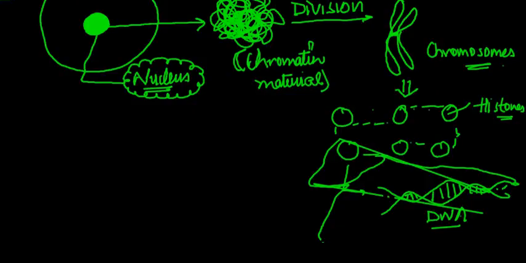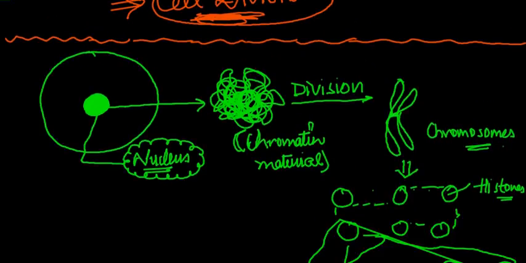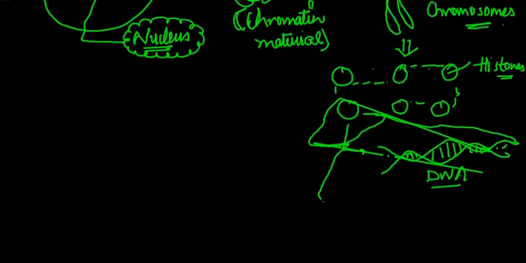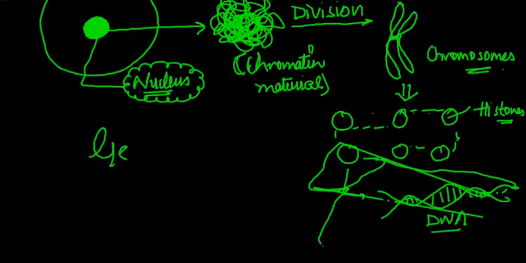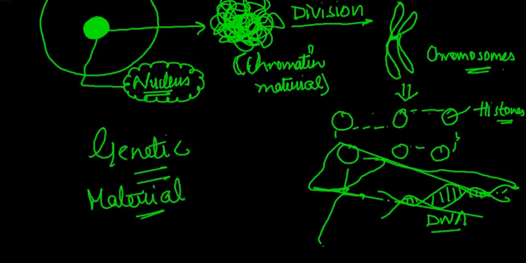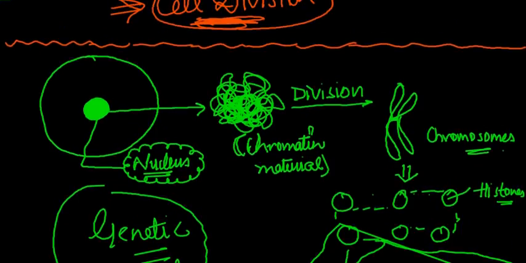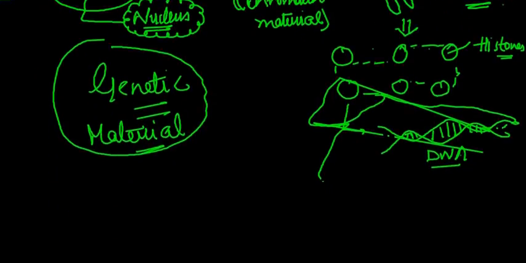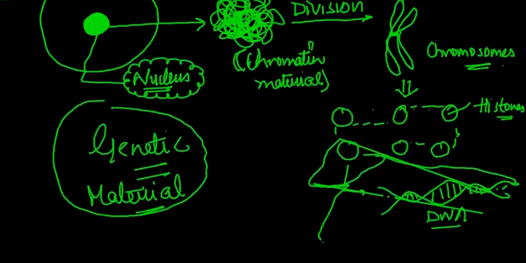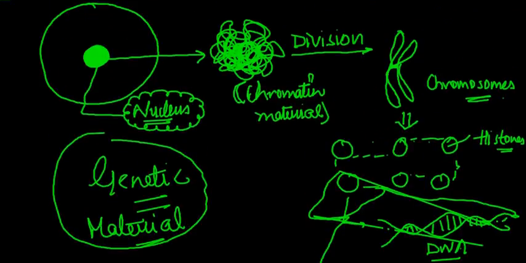So this is the basic schematic representation of the division of genetic material. So this diagram basically represents the genetic material in the nucleus of the cell. But you might be wondering, what does this have to do with cell division? Well, it has a lot to do with the types of cell division. So we just have had a look at these things.